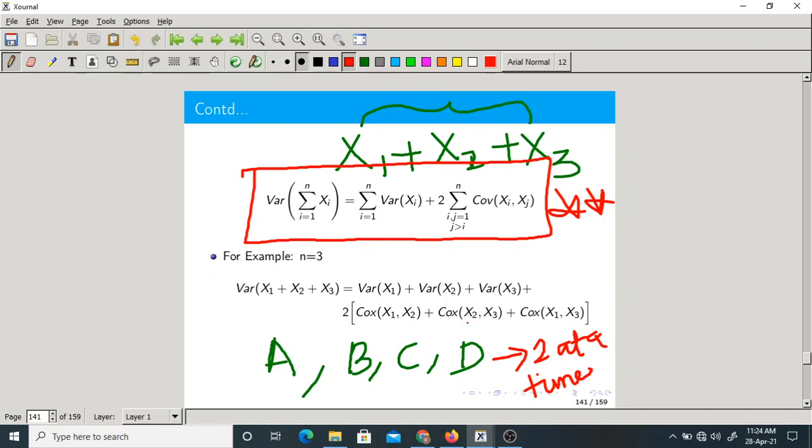How many such combinations will you get here? You are selecting 2 from a set of n, nC2. nC2 covariances you will get. Okay, in this calculation you need n variances, nC2 covariances. You need to calculate n variances, nC2 covariances. Is it okay?